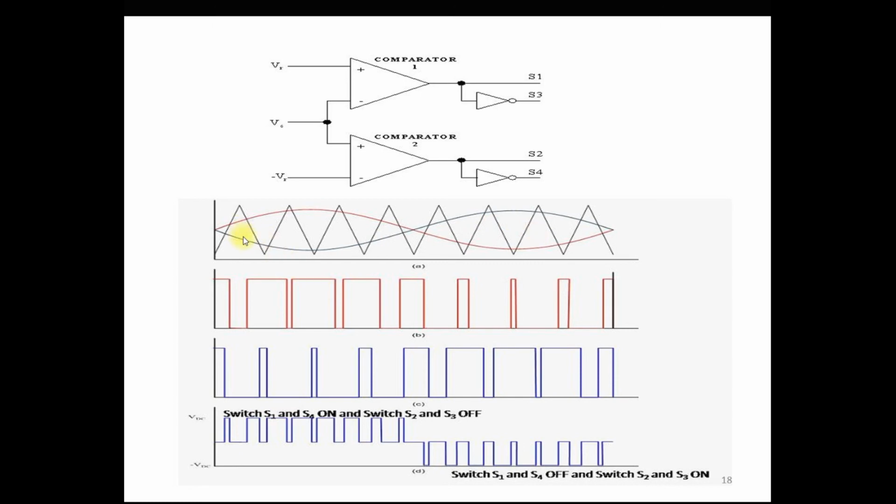Based on the fundamental magnitude, if the sine wave is higher than the triangular wave, at that time it generates the pulses. Exactly the opposite applies for the negative pulse. Based on that they generate the gate pulse and provide the output voltages. So this is the output voltage provided by the SPWM technique.